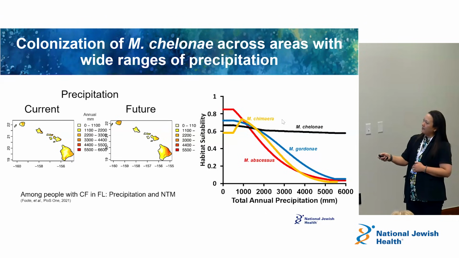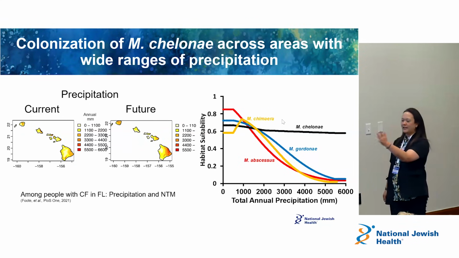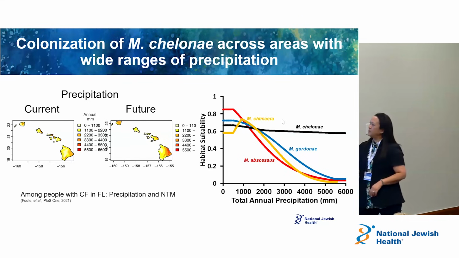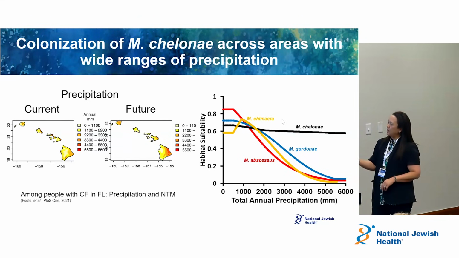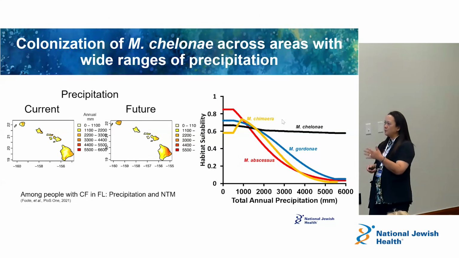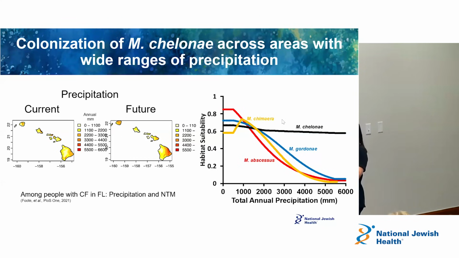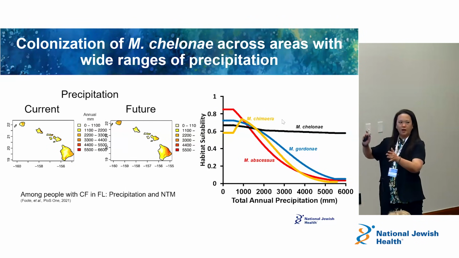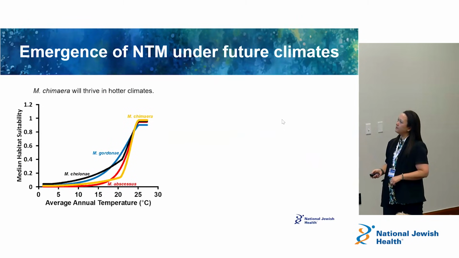Mycobacterium colombiense, chimaera, gordonae, and abscessus. In Hawaii, the projection is that Mycobacterium colombiense will sustain, no matter how much rain, no matter how dry it is, it will just stay the same, essentially. So as you increase the precipitation, though, NTM numbers kind of go down. Now, we don't know why that is, it's just a projection, right? But if there's more rain, potentially we can hypothesize a few things about why those numbers go down, but it suggests that some NTM may get outcompeted over others in these particular scenarios.